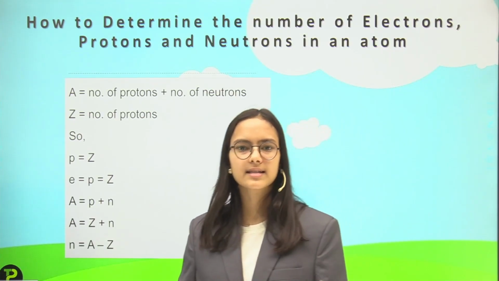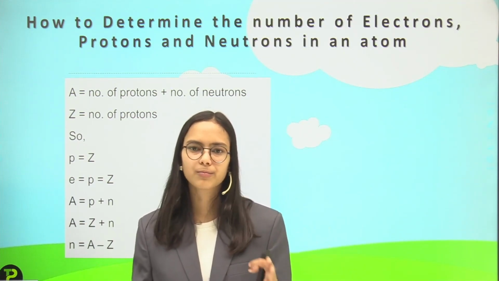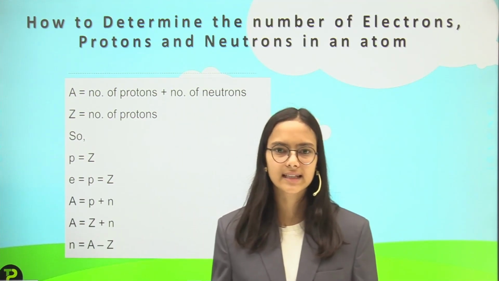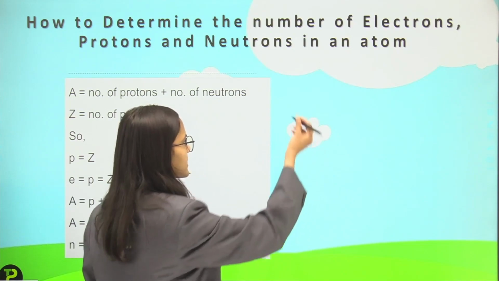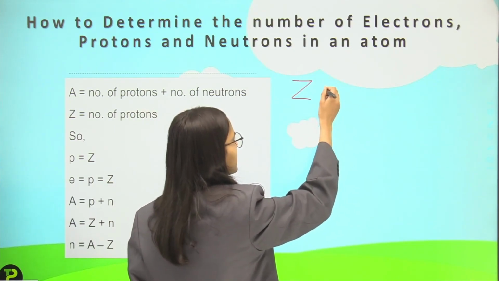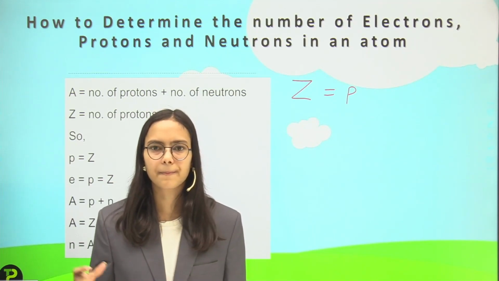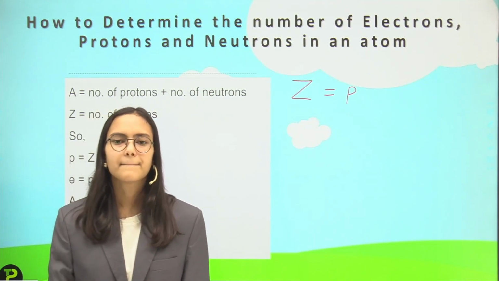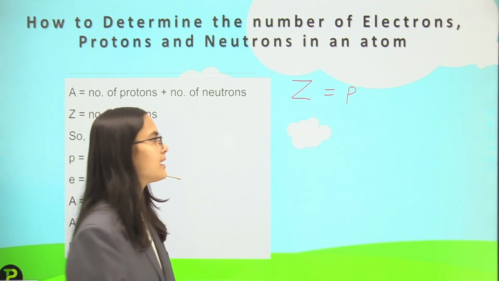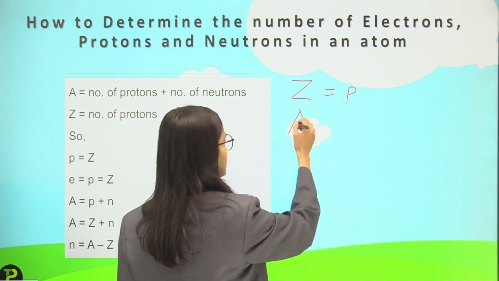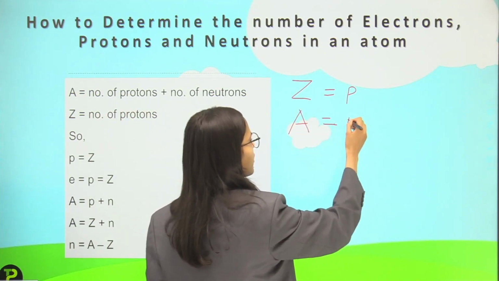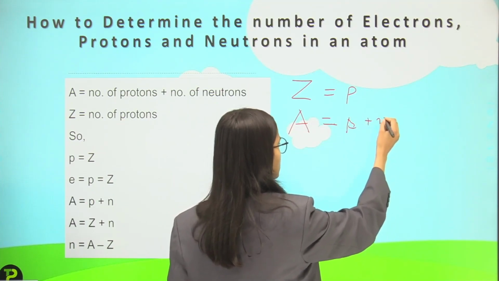Atomic number is Z, the number of protons. Mass number is represented by capital A, and mass number is the sum of protons plus neutrons.